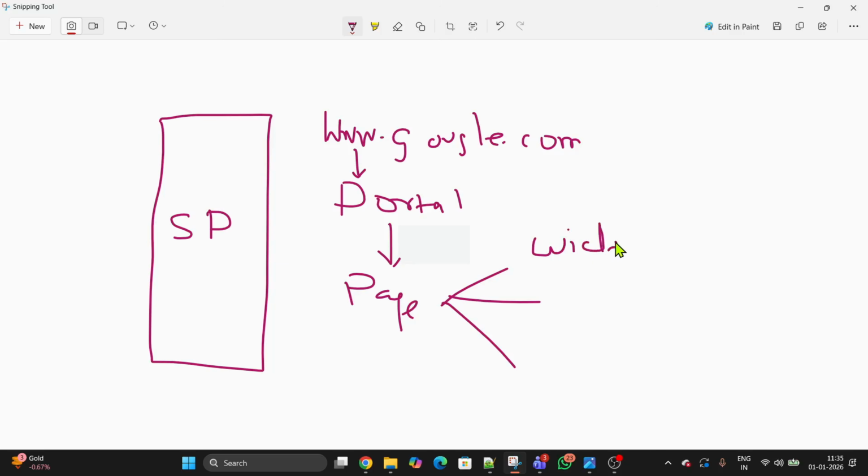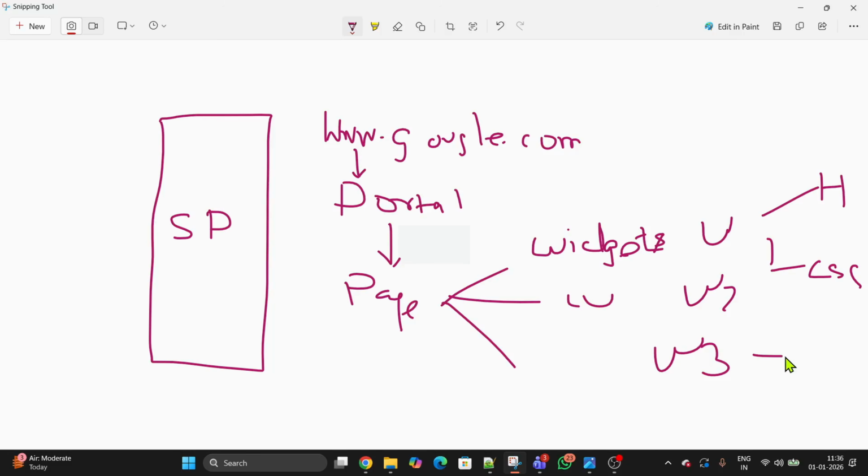And inside the page, we have placeholders, widgets. You might have heard about the term widgets. Widgets are nothing but placeholders that hold your data components. It could be a report. When I talk about a report, it's on the dashboard. That is also called a widget, elements. It holds data. When I say data, it means here comes the HTML component, here comes the CSS component, client script component, server-side components. There can be multiple widgets altogether, W1, W2, W3, all using different components like HTML, CSS, and others. We call this a widget instance.